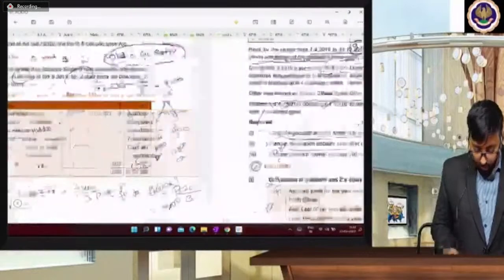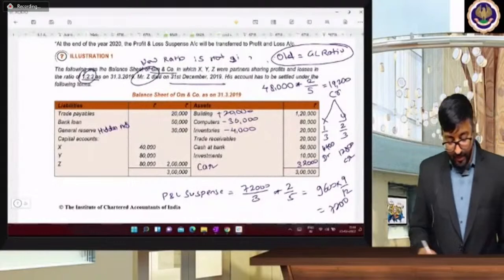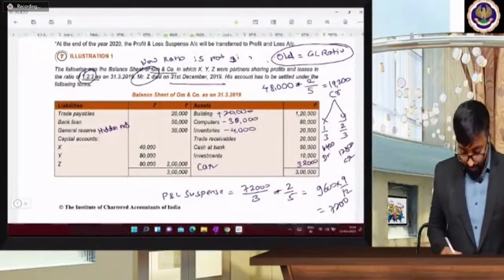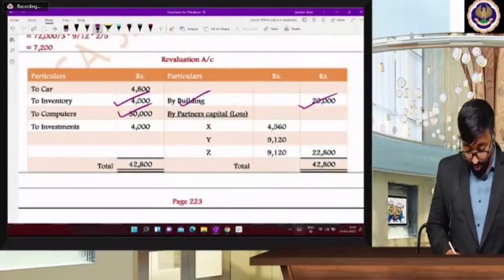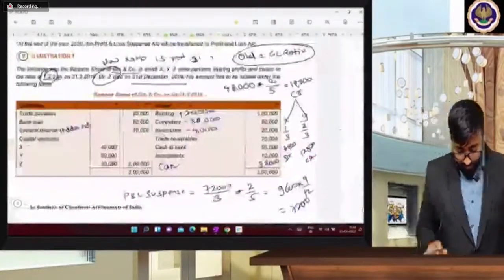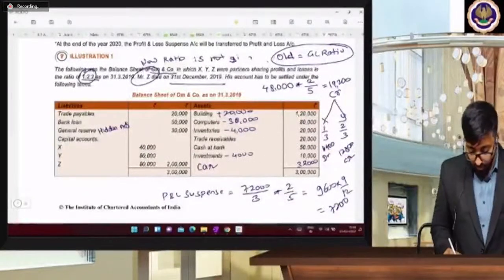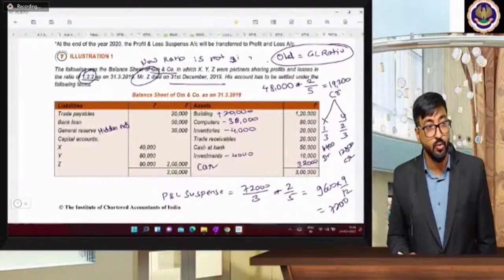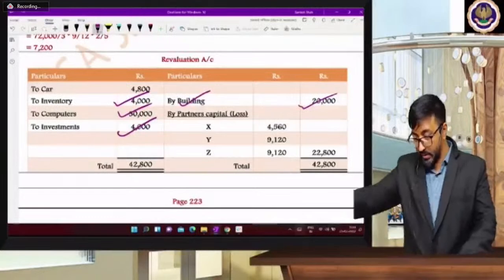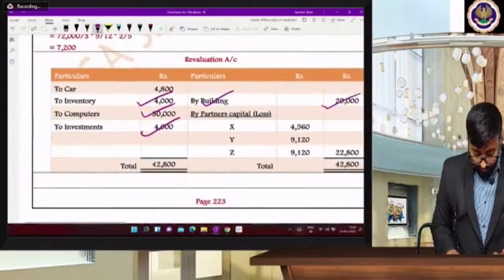Next one is computer. Computer, 80,000 to 50,000. Less or plus? Less, by 30,000. Less means debit or credit, beta, for computer? Debit. Revaluation account debit. Next one is investment, 6,000. So does investment 6,000 mean increase or decrease? Decrease, minus 4,000. Minus 4,000 means what are we going to do? Debit, revaluation account debit, 4,000.